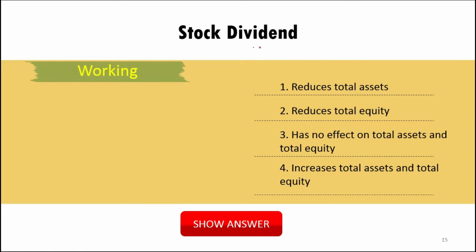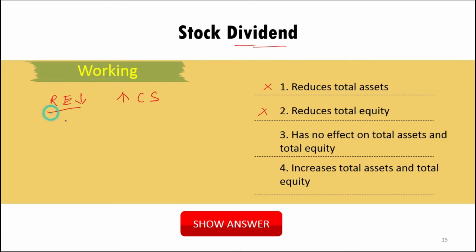Stock dividend. Now what happens with the stock dividend? Will it reduce the assets? No, it will not reduce the assets because it is not to be paid in cash. So it will not reduce total assets. Will it reduce total equity? It will not reduce total equity. Why? Because in case of dividend, it will reduce the retained earning. But at the same time it will increase the common stock.